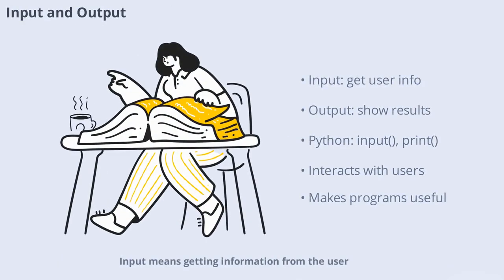Input means getting information from the user, while output means showing results. For example, you can ask the user to enter their name and then display a greeting. In Python, input gets information and print shows it. Input and output are how your program interacts with people. This makes your programs more useful and fun.